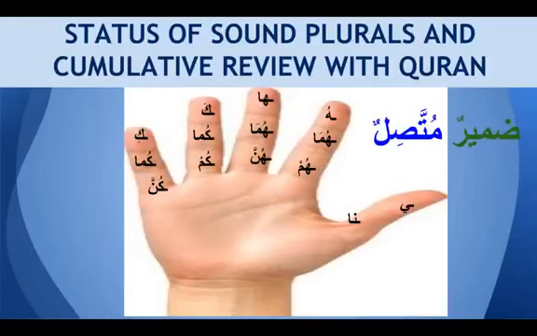Then we have Damirun Muttasilun, which are always attached to a word, and that word can be either a mudaf, or it can be ism harf jar, or it can be a zarf, or it can be attached to a fa'il as well. So when it is attached to a fa'il, it is mansoob, and when it is attached to a mudaf or a zarf or ism harf jar, then it is a majroor. It is always majroor in these three situations. So this is how it is written. This is hu, huma, hum, ha, huma, hunna, ka, kuma, kum, ki, kuma, kunna, yi, na. So this is damirun muttasilun.